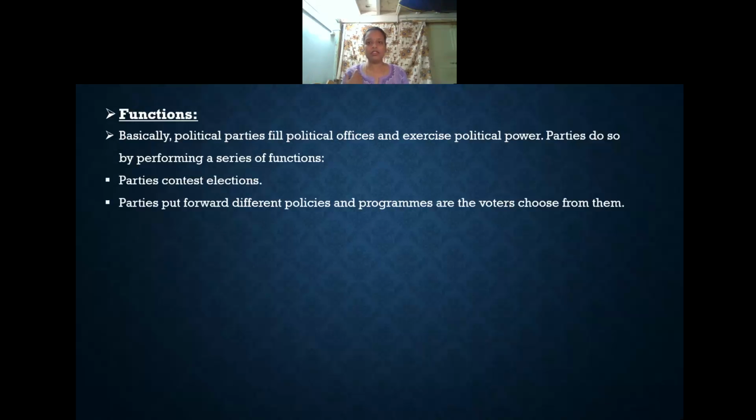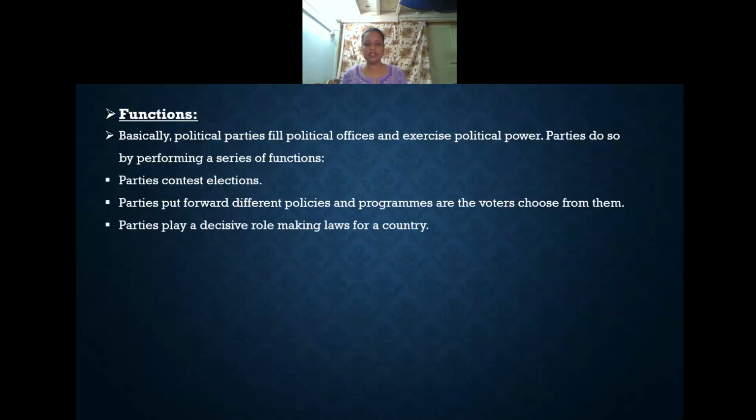We will even give scholarships for talented people. So like that, different kinds of policies they will frame, and different kinds of programs they will hold during the elections, to attract the voters so that they can choose from them.